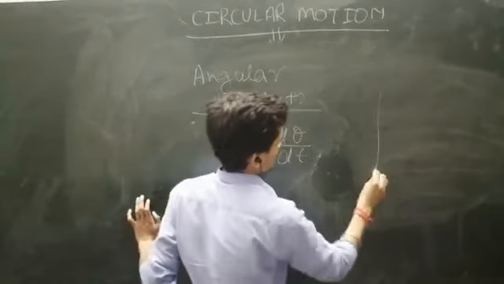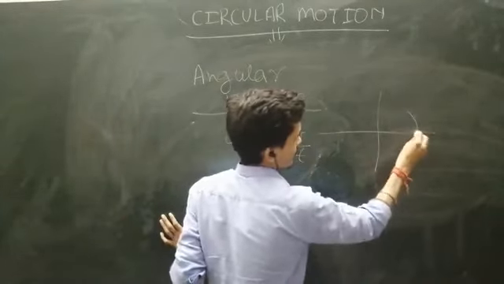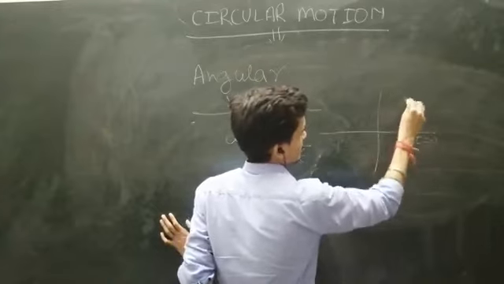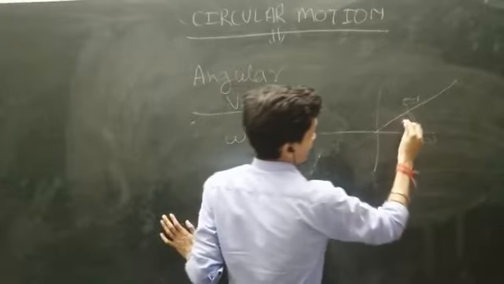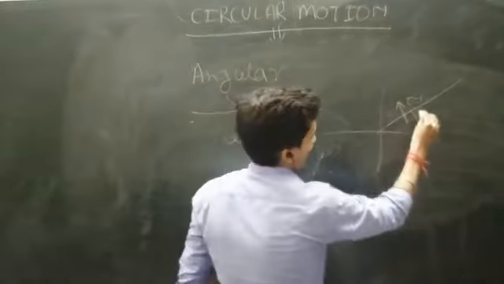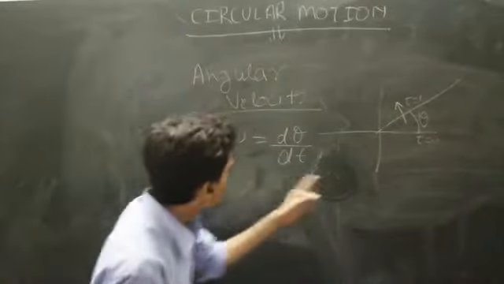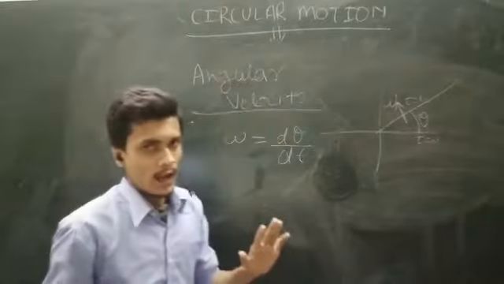That is, when this insect goes from here to here from t equals 0 to t equals t, the rate at which it covers this angular displacement is represented by omega. Did you get it?